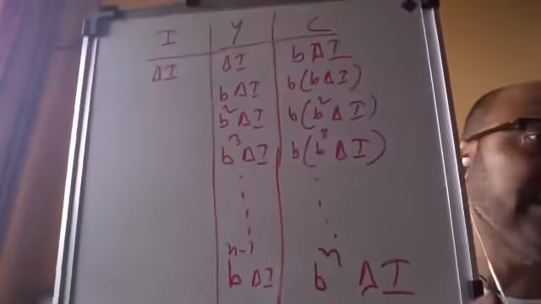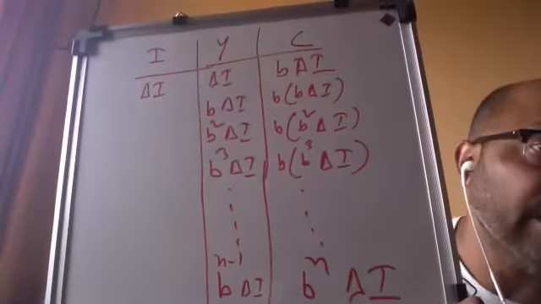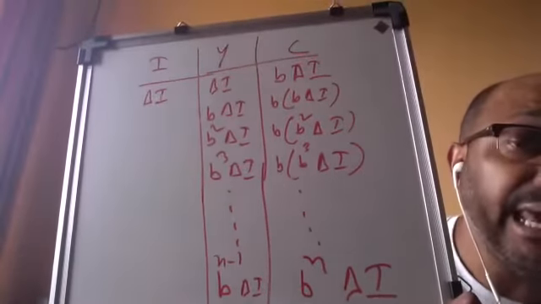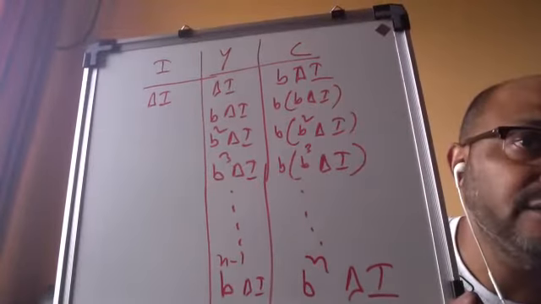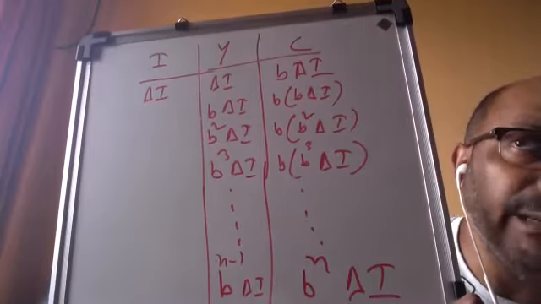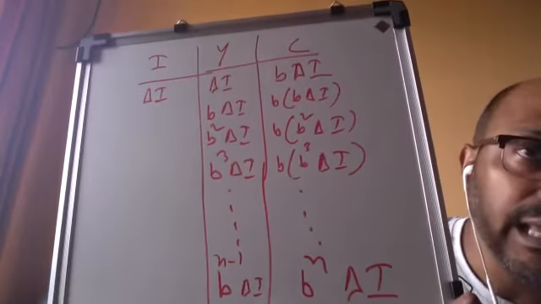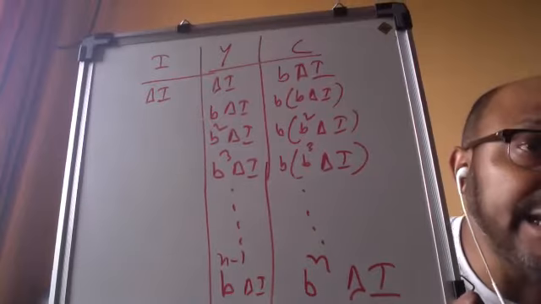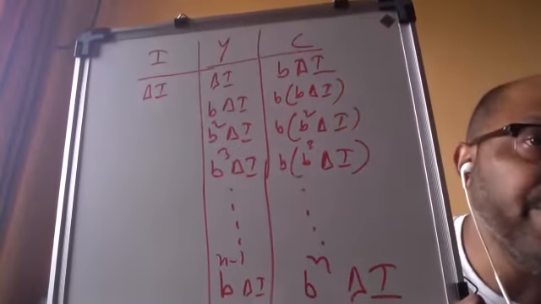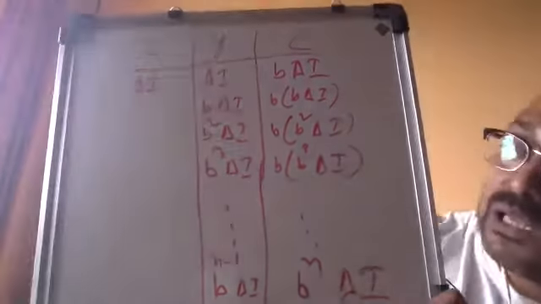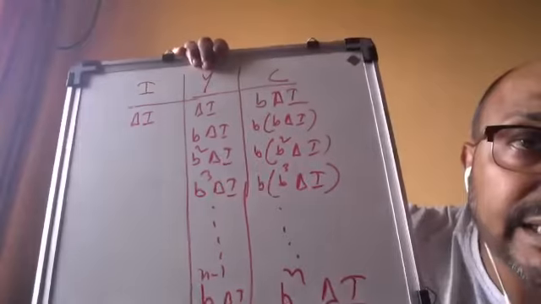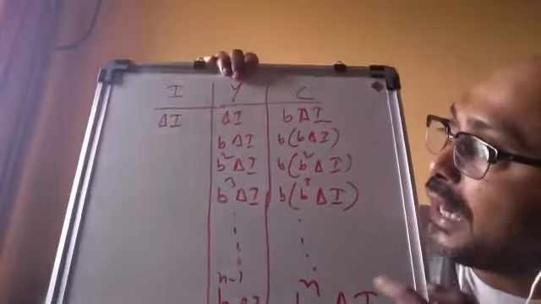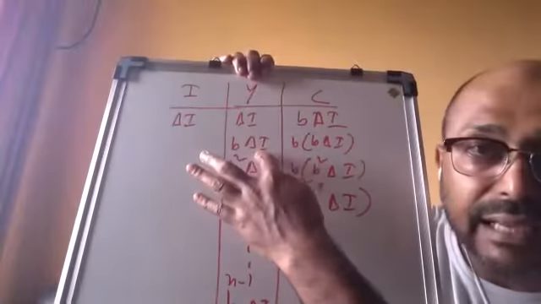Because of MPC, because of the consumption function of the nature A plus BY. So if income is increased by delta I, consumption will be increased by B times delta I. It is MPC, we have all discussed before. Immediately if consumption increases, income will be increased by B times delta I.